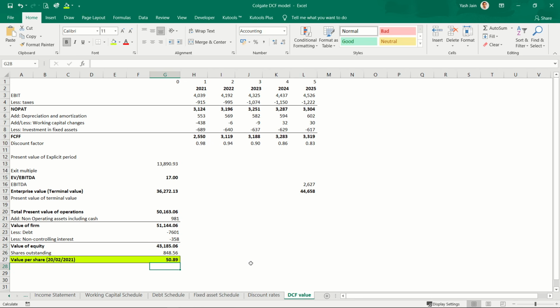So this is how you do DCF valuation. I have kept the assumptions and model easier for everyone to understand. Even someone very new to valuation could do that. Obviously this model could be fine-tuned a lot, but as a starting point, this is the best you can do. So with that being said, let's stop for this video.